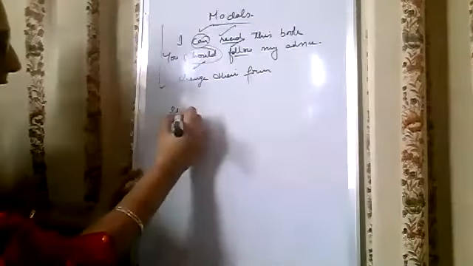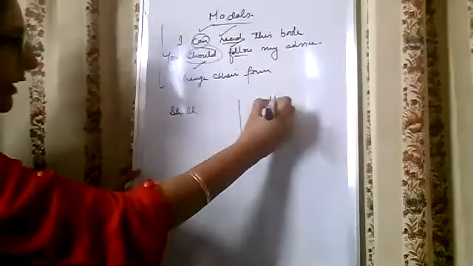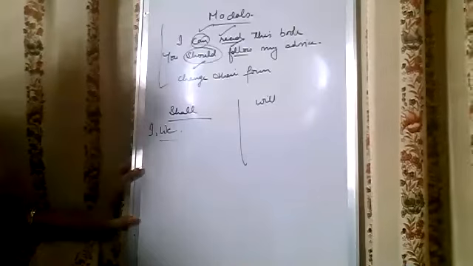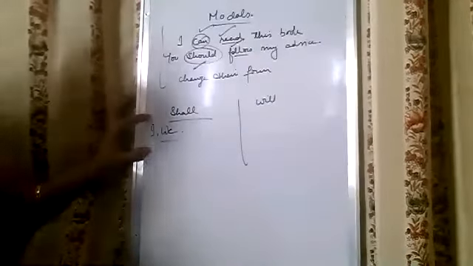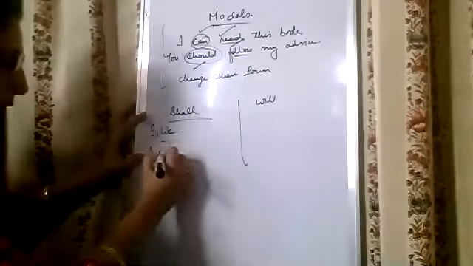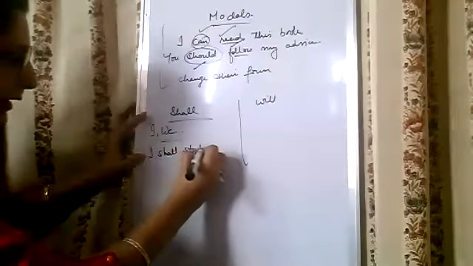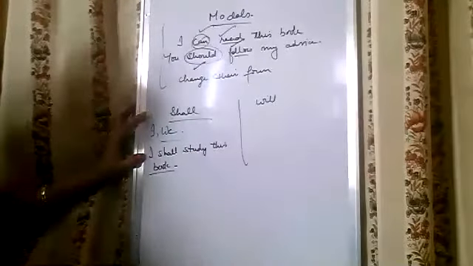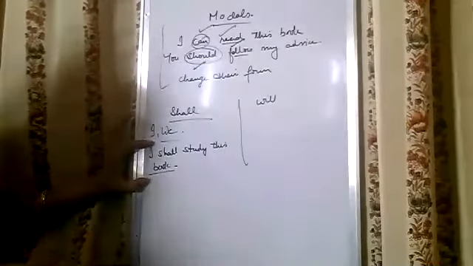Next, we will first revise shall and will. Shall is used mainly with I and we. It represents simple future tense. For example, I shall study this book. I shall go now. Sometimes it is also used to ask questions. For example, shall I ask you a question? Shall I call the doctor? So in this manner, shall is also used to ask a question.